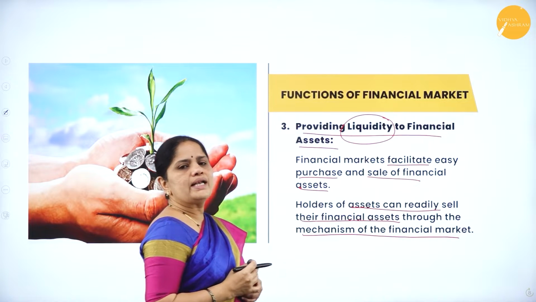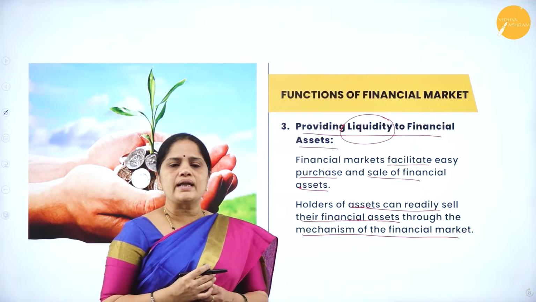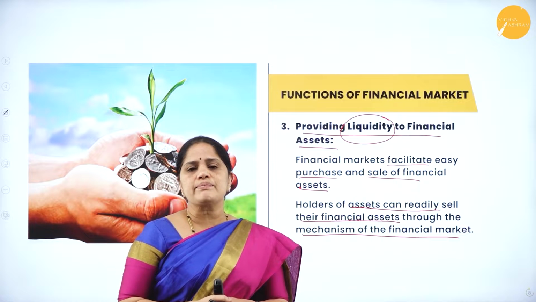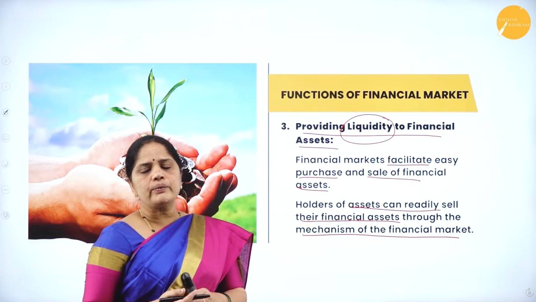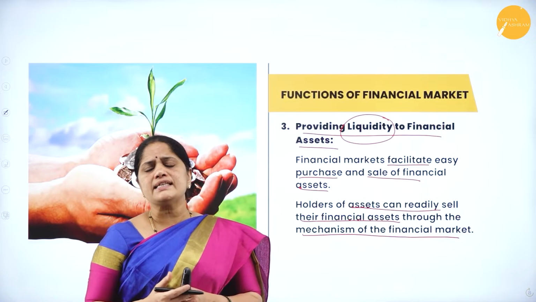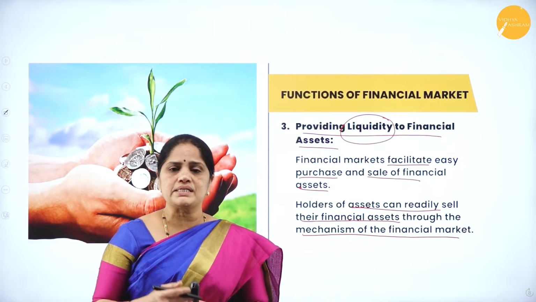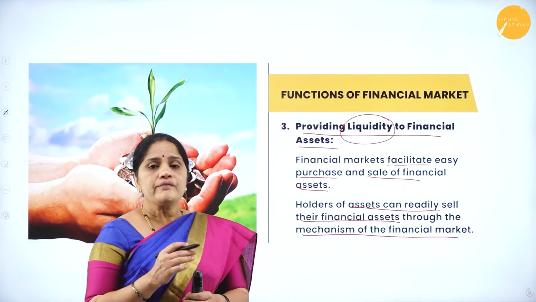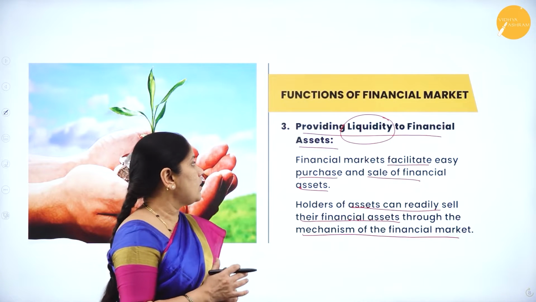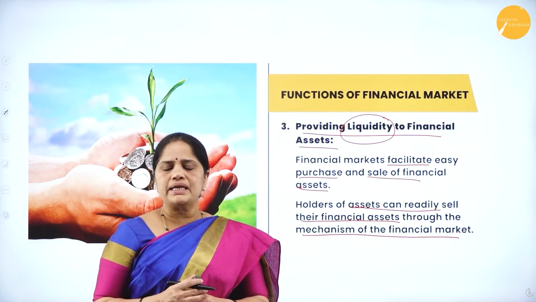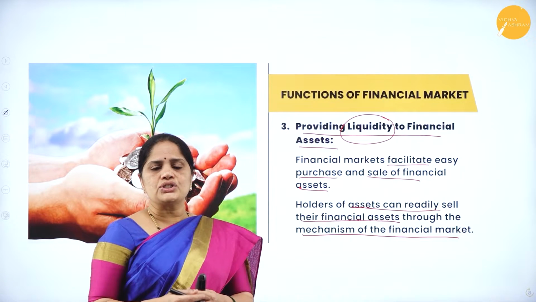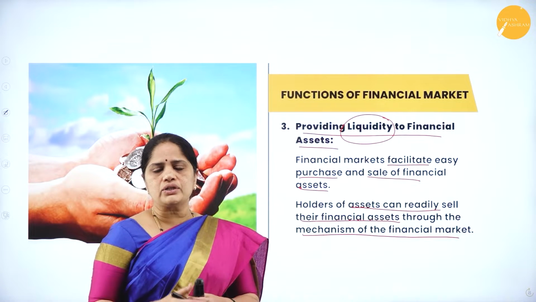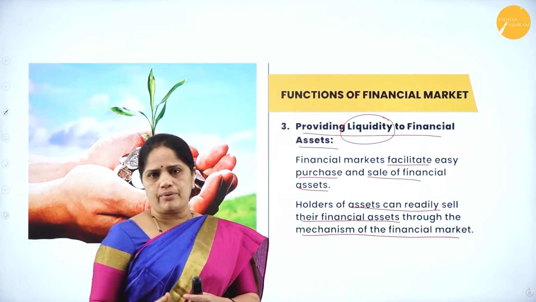Liquidity means how fast you are able to convert these investments into cash. Cash is called a liquid asset because it is easily transferable from one person to another. When we talk about liquidity of financial assets, it means that you are able to convert these shares and securities into cash as fast as possible.